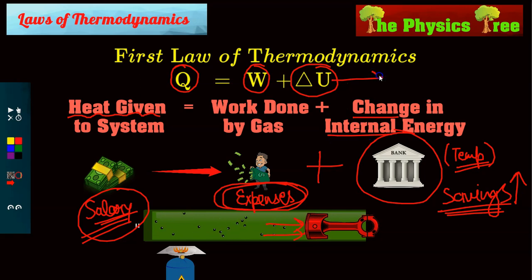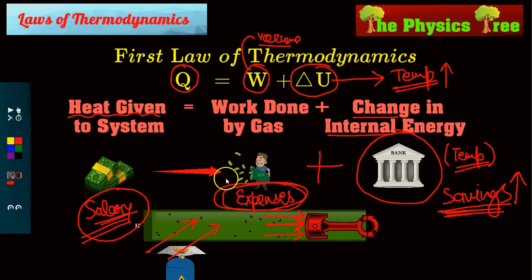And when internal energy changes, the temperature of gas changes. So in a way, when you are giving some heat to a gas, it is doing some work by pushing the piston away. So its volume changes. And the second thing, if it saves some of the energy, if it puts some of the energy in the savings, then its temperature also increases.